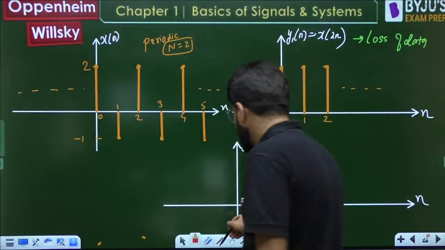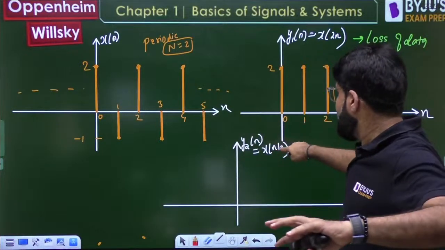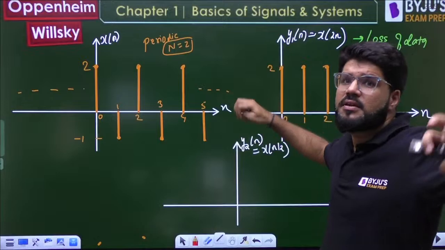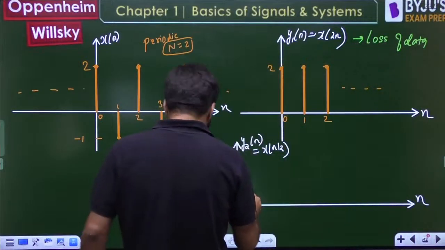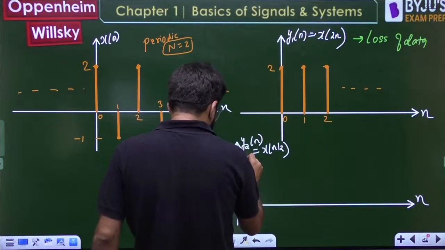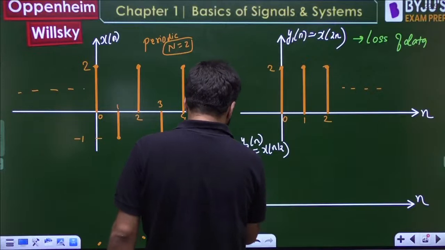Now D, y2n is periodic. I have to draw the y2n quickly. y2n means x of n by 2. That is expansion. Okay, expand. So origin remains at origin only, no doubt about that. Expand means multiply the time by 2. So 0 into 2 will be 0.